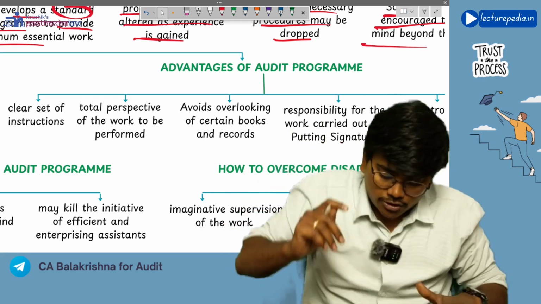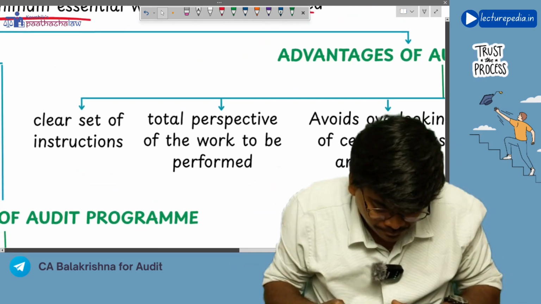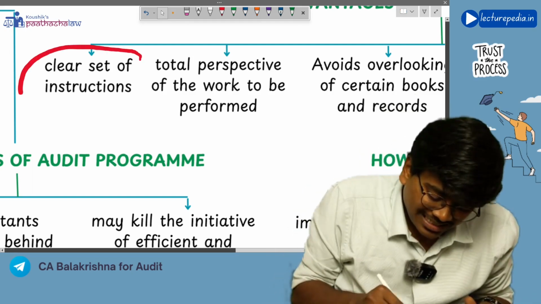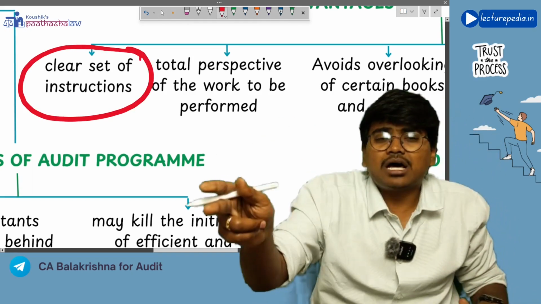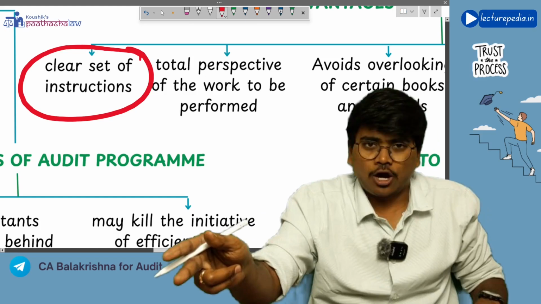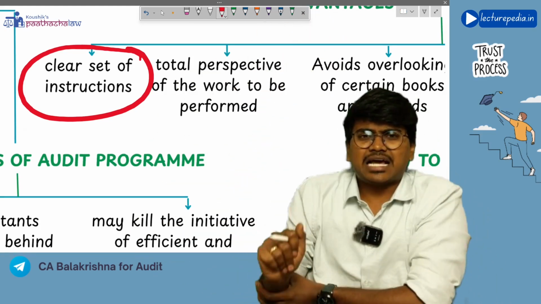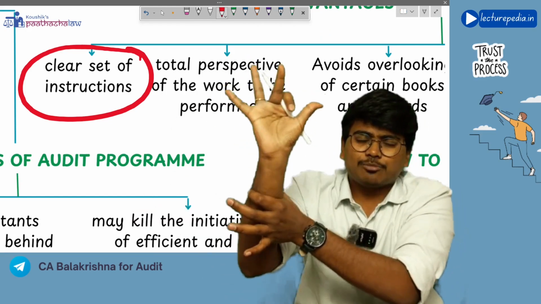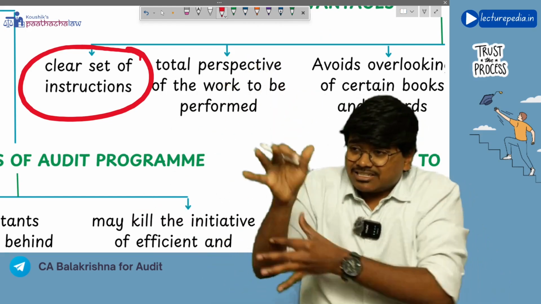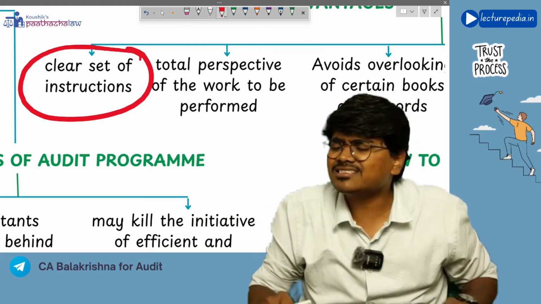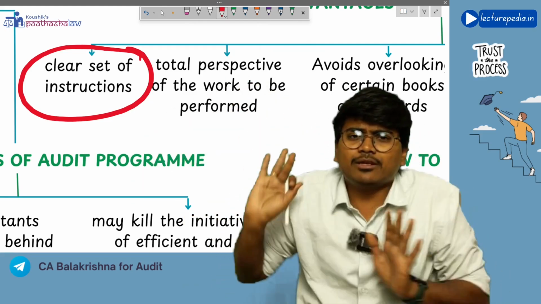Whereas in the benefits of the audit program, it helps the auditor to give a clear set of instructions to the assistant who is doing the audit, because the audit program is nothing but the work that the assistant has to do. So by giving the audit program to the assistant, the auditor is giving a set of instructions to the article assistant to do these procedures, and your audit will be completed.